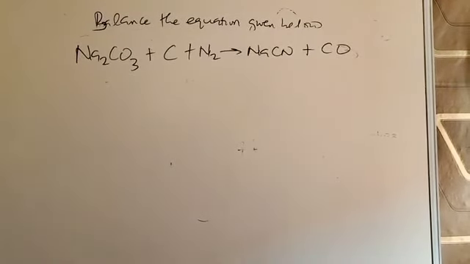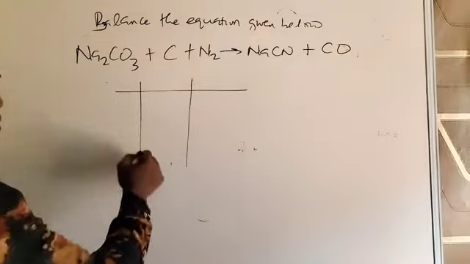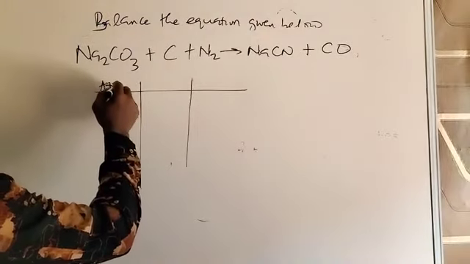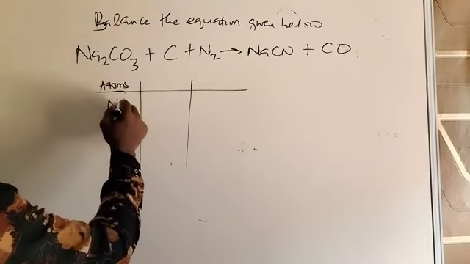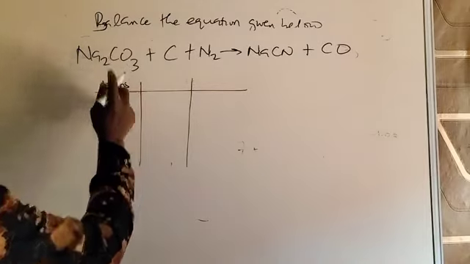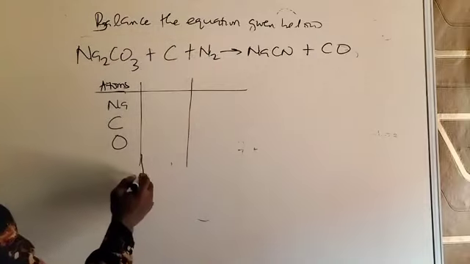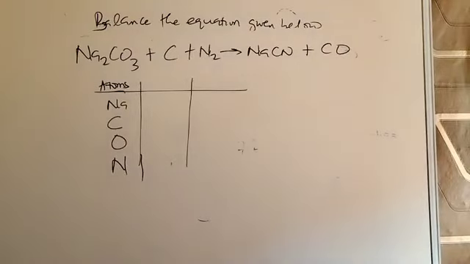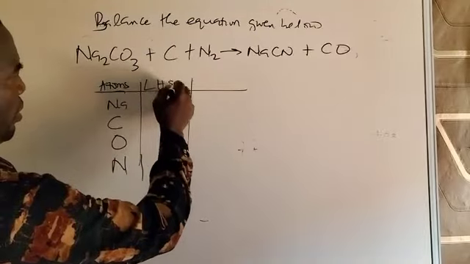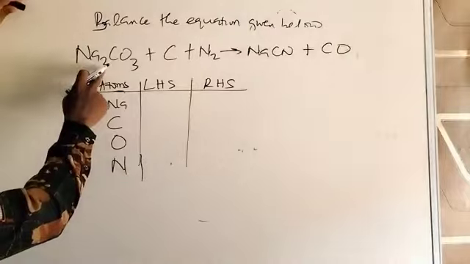We also have another exercise on the board. In this exercise, we have to balance this equation. So we'll still draw our table and list the elements one by one. Sodium, symbols first. Carbon, oxygen, O. Carbon was written before. Nitrogen, N. We then count the atoms on the left-hand side and the right-hand side. So sodium is 2 atoms.